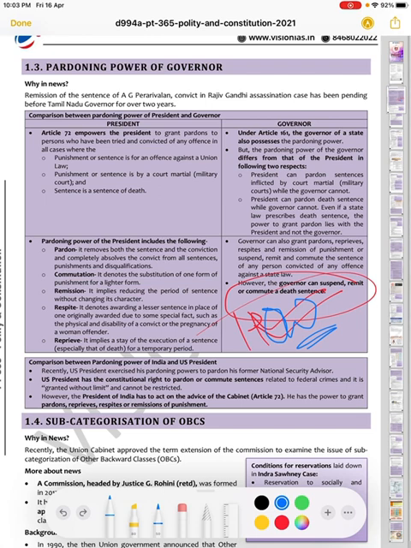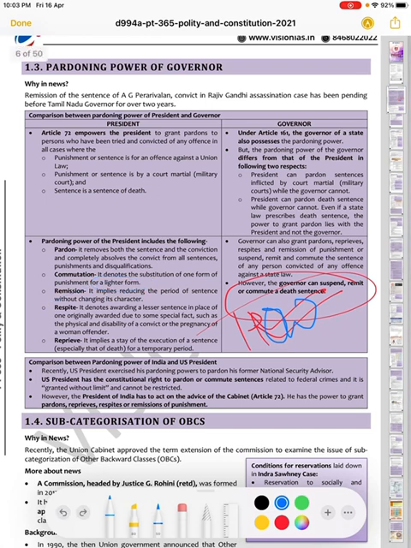Okay, commutation, it basically denotes a substitution of one form of punishment for a lighter form. Means basically we are commuting from one form which is a very harsh punishment and we are going for a lighter one, not the harder one here. So here's a catch, that we are going for the lighter form, not the harder form.